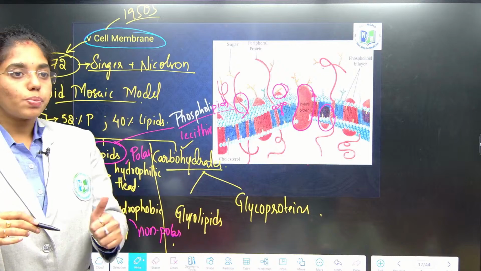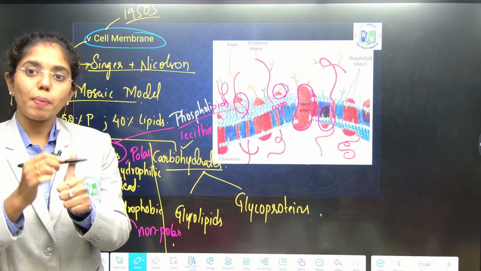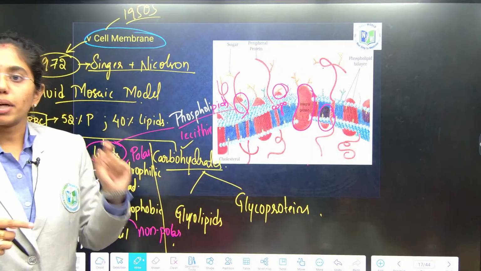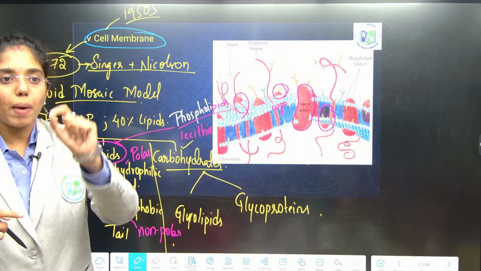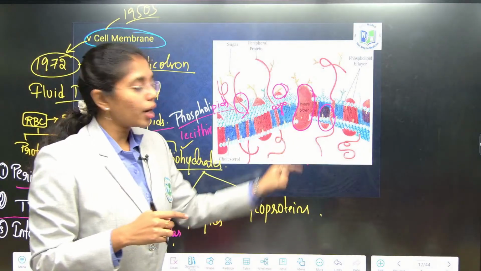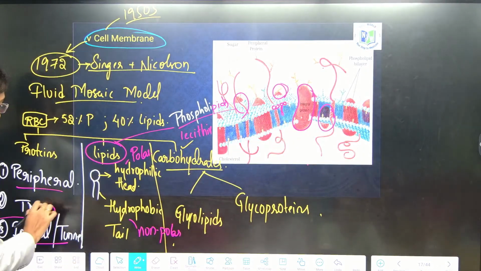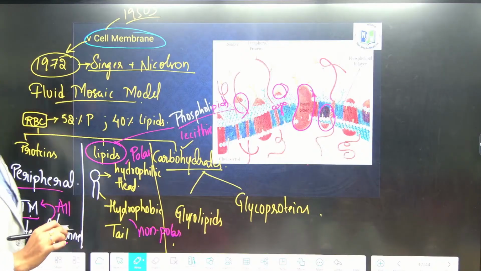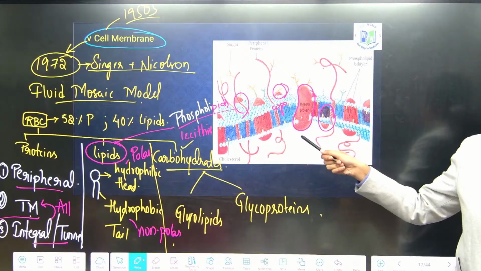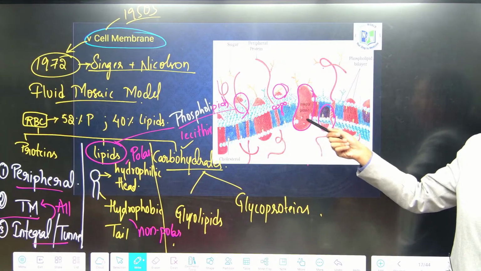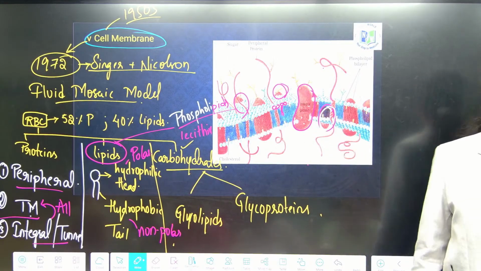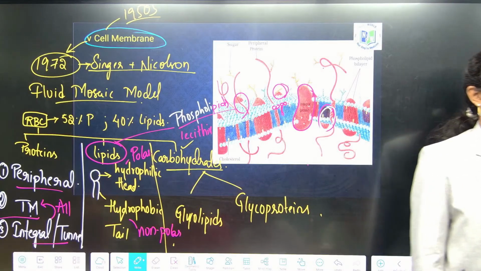A transmembrane protein must transpan any of the sides, or it may transpan both sides also. But the prerequisite is that it has to transpan one side of the plasma membrane. Now, can I say all integral proteins are transmembrane proteins? Integral proteins are transpanning both the sides, no? So I can say all integral proteins are transmembrane proteins, but not all transmembrane proteins are integral proteins. Major statement.